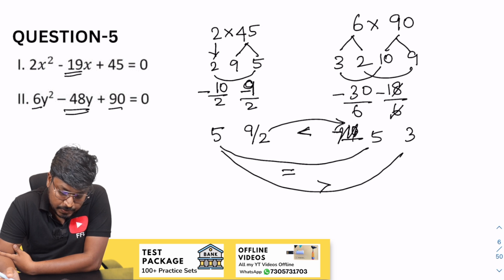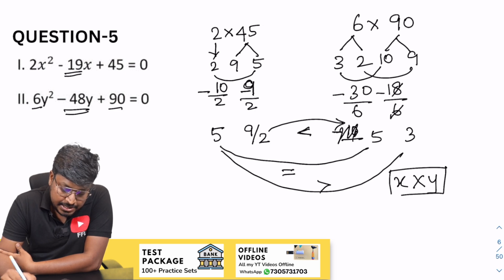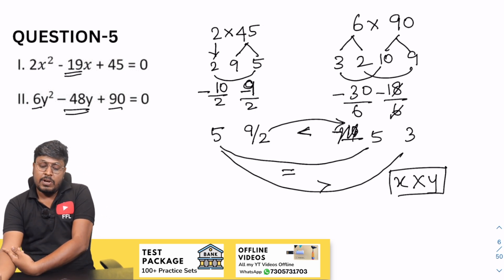Okay, so 9 by 2 and 5. So the answer will be: the relationship cannot be established, right? So the answer will be relationship cannot be established.